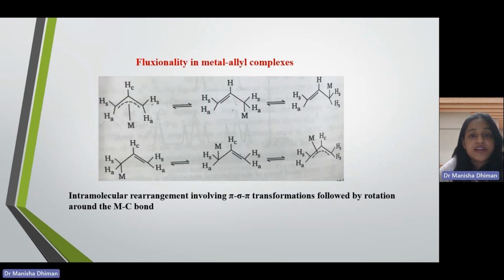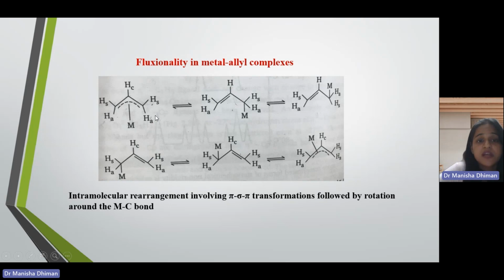Okay, so this is the fluxionality in metal allyl complexes. In metal allyl complexes, as you can see, there are 3 different types of hydrogens. One is the central hydrogen, HC. Another one is HS. This is the syn hydrogen. Syn hydrogen means it is towards the metal atom. And another one is your anti hydrogen atom. It is away from the metal atom.